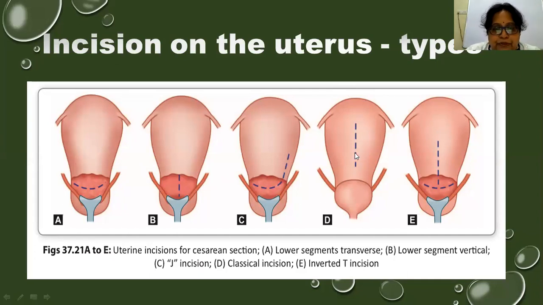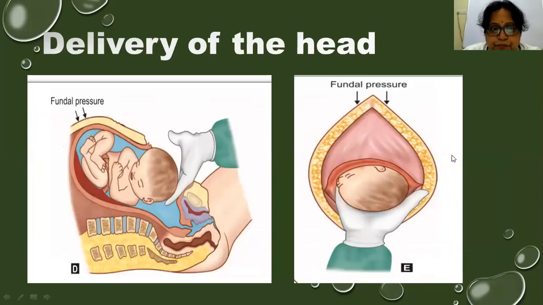This one is the classical incision which we give on the upper segment of the uterus, where we leave the lower segment. And this is an inverted T-shaped incision, where a transverse incision is first given, and if the delivery of the baby becomes difficult, we extend the incision from the midline into the upper segment in an inverted T-shape to deliver the baby.